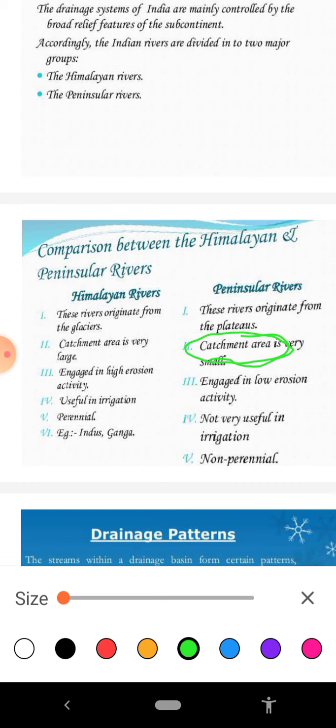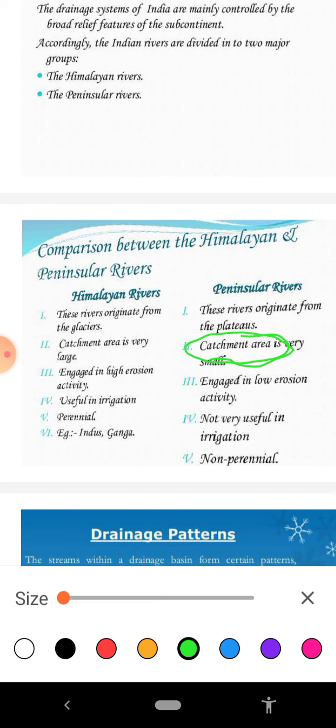Another point of difference: the Himalayan rivers pass through gorges, or we can say I-shaped valleys. But the peninsular rivers form broad and shallow valleys.